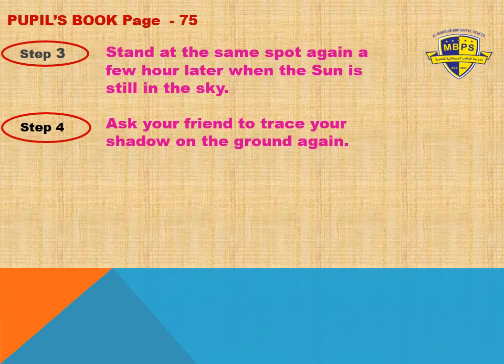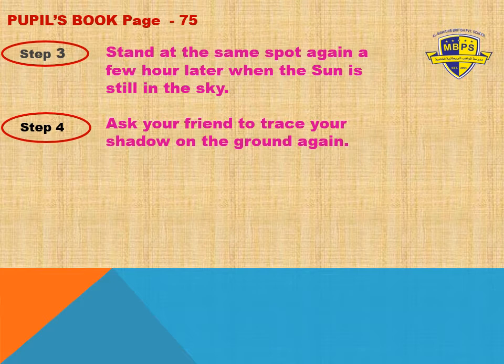Now in step number 3, stand at the same spot again a few hours later when the sun is still in the sky. You can see in the picture the girl tracing the shadow. So the first time, in step 1, you stand under the sun and the other person traces your shadow.